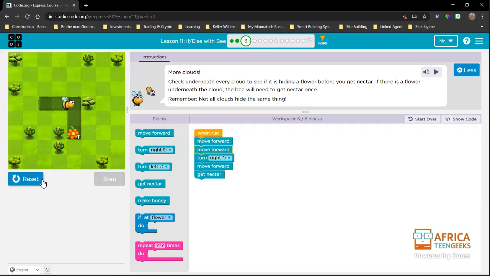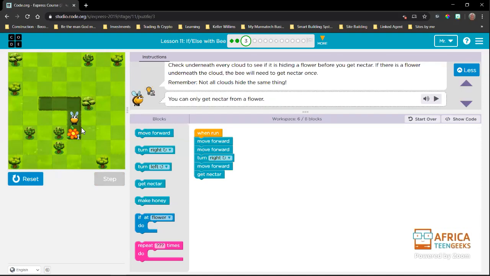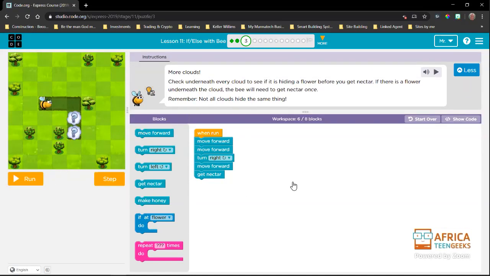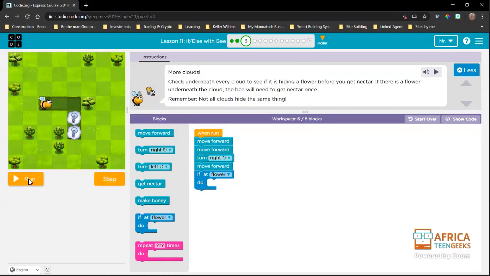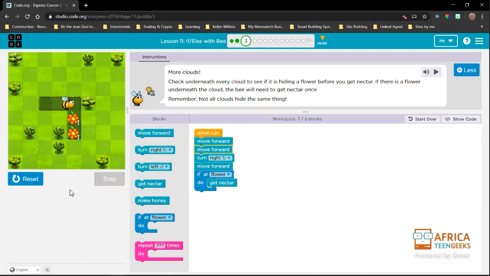Let's see. Okay, now the puzzle has changed. So now we have a get nectar there, but there is no nectar to get. So that's not going to do anything for us. So that one doesn't work. Now someone said put this one in here. So we're putting that in there. And we can see it's saying there is a problem here because we didn't tell this to do something. So for the person, if I can remember who that was, Tabello said both. And Tabello was right. So let's run this.